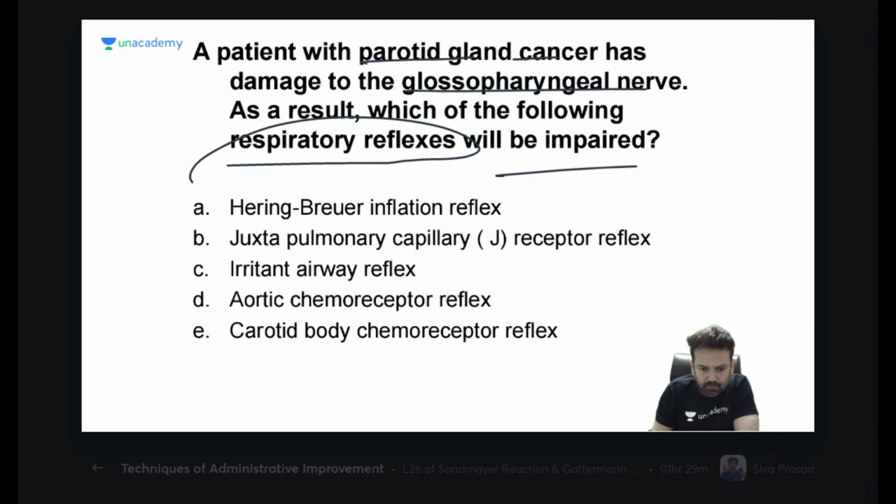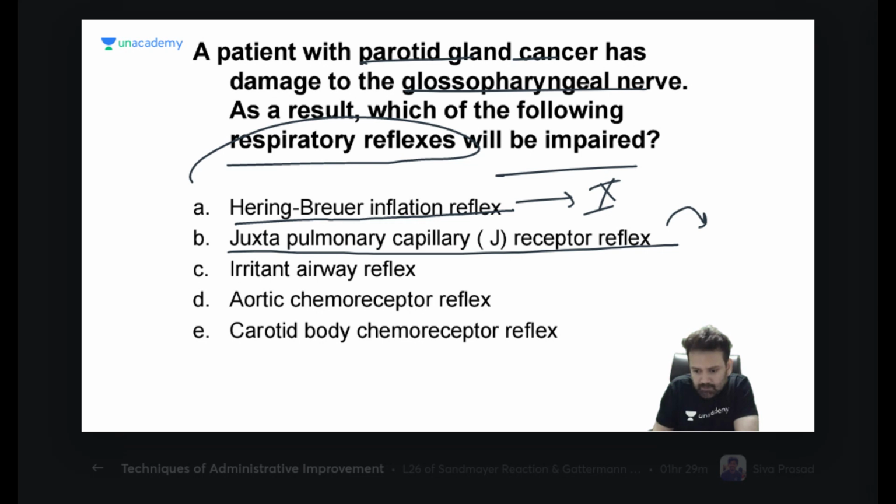Okay. So just tell me which nerve is involved in the Hering-Breuer reflex? Hering-Breuer inflation reflex. 10th nerve, overinflation, prevent further inflation. Juxtapulmonary capillary reflex, J reflex. Which nerve is involved? Again the 10th nerve is involved.